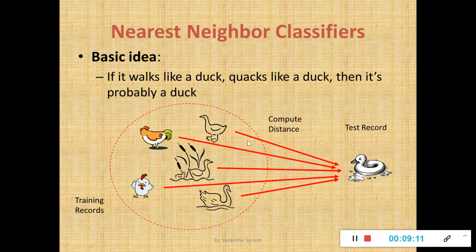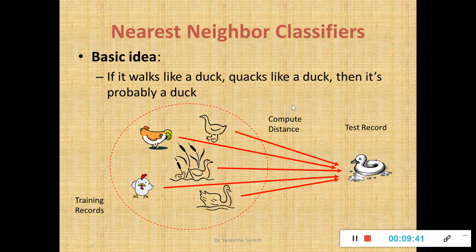So what will I do? I'll first find the distance. We'll compute the distance from the training records to the testing record. We have already seen three concepts for computing the distance of given attribute value pairs: the Euclidean distance, the Manhattan distance, and the Minkowski distance, which indicate the class similarity or dissimilarity.